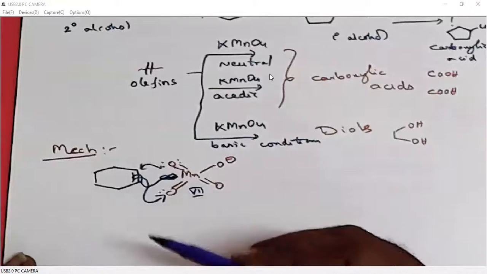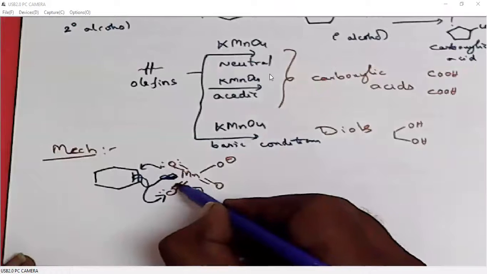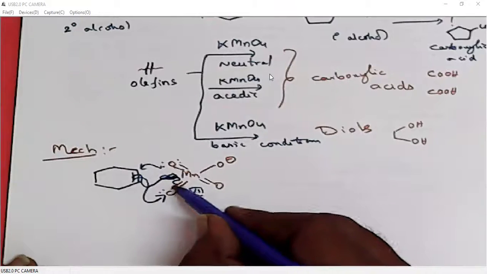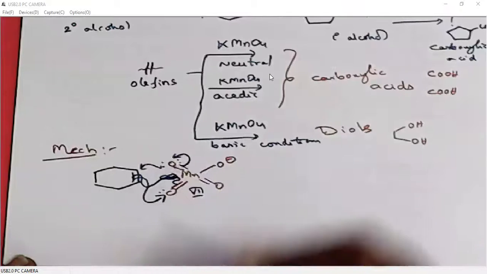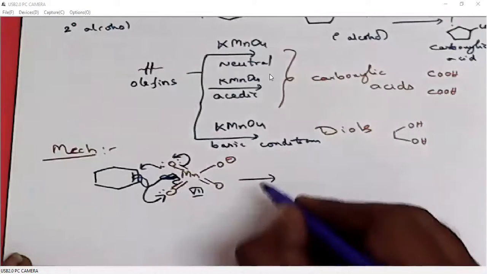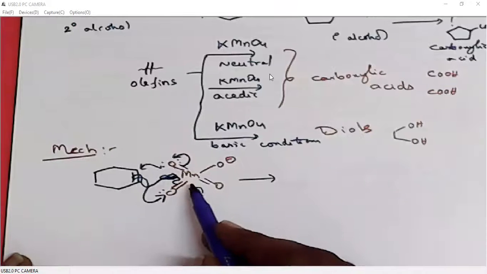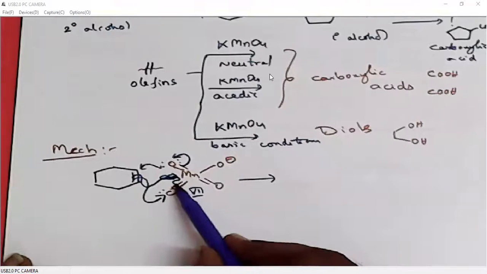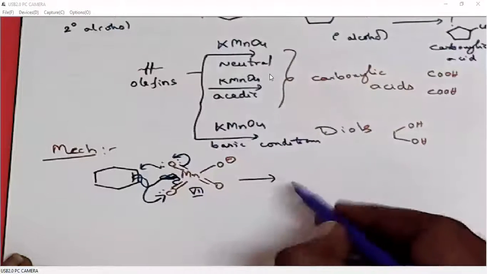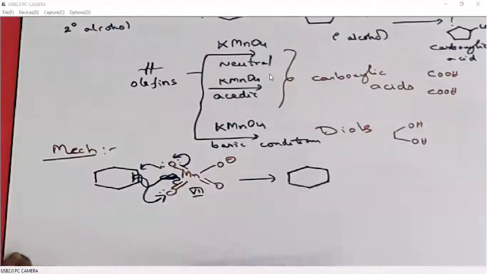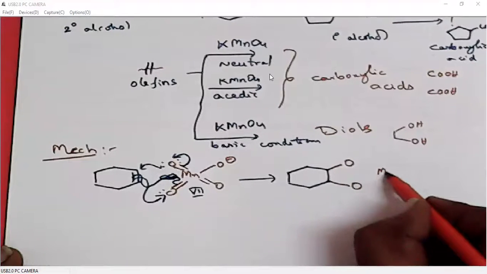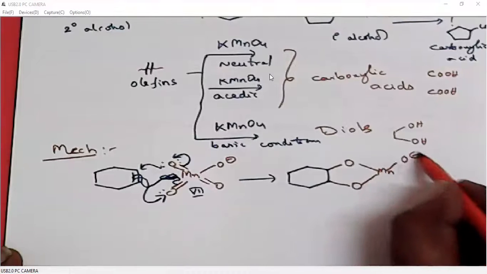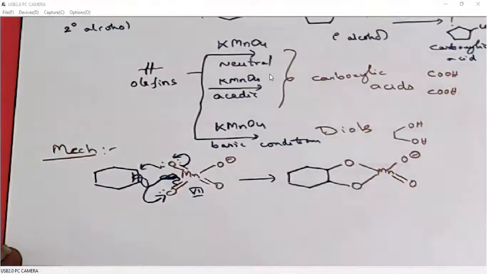It will attack on oxygen. So this double bond breaks down. The double bond will be polarized towards manganese. This double bond will be polarized towards oxygen. Okay. So here manganese is undergoing reduction because it is taking the electron pair, right? It is taking the electron pair. So it undergoes reduction. The double bond will undergo oxidation. Manganese will undergo reduction.